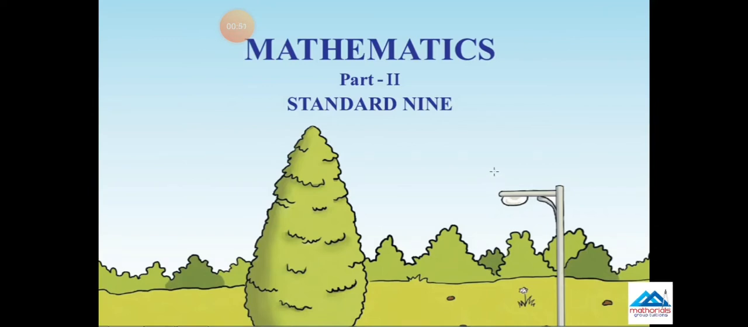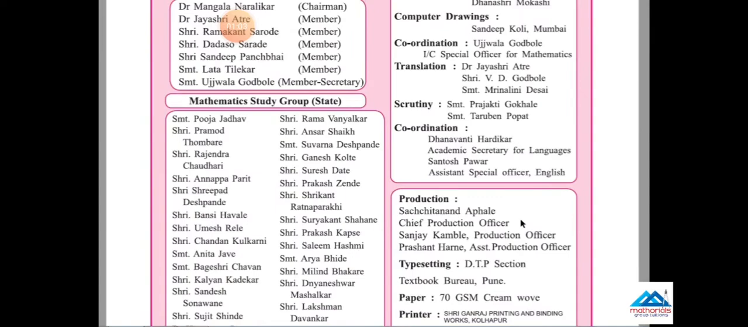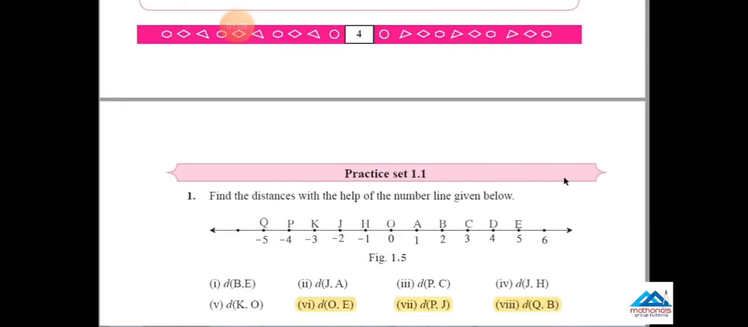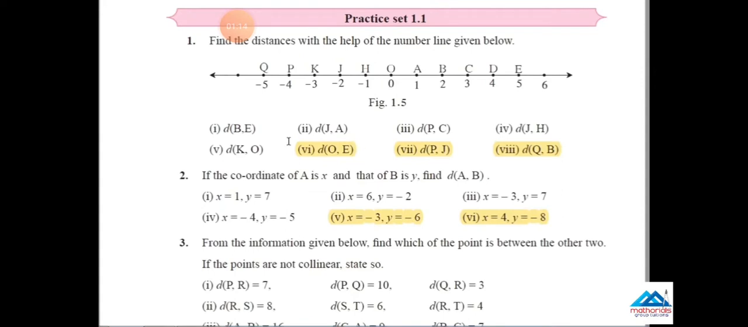So, students, please mark the deleted portion in your textbook too. We will come to our first chapter, basic concept of geometry. Practice set 1.1. In main question number 1, questions 6, 7 and 8 are cancelled, reduced from this syllabus.